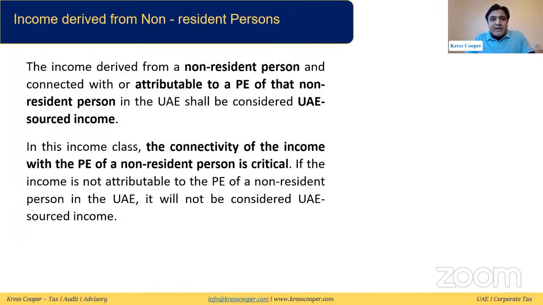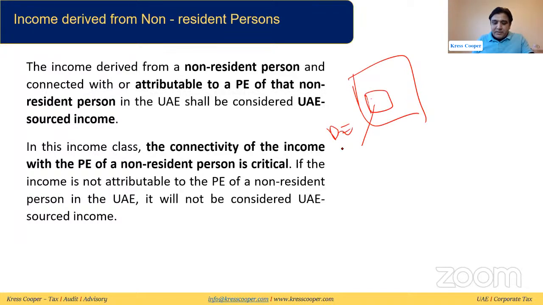Then the second category: if the income is being derived from a non-resident person and is connected or attributable to the PE of that non-resident person. This is the UAE. Under the UAE, this is one PE of the non-resident company, and any income that is attributable to this PE will be subject to corporate tax in the UAE. It will be considered UAE sourced income.